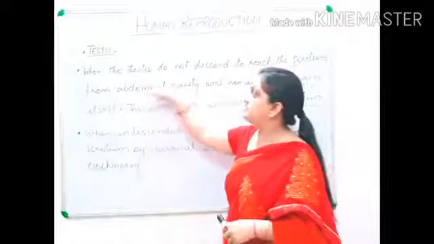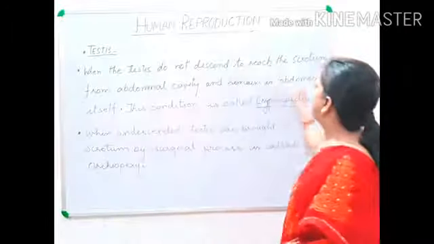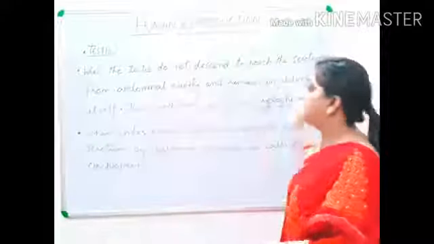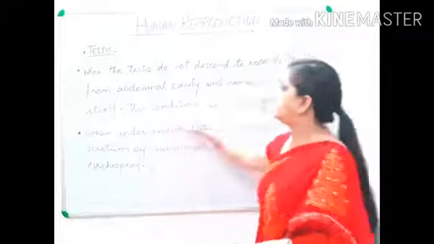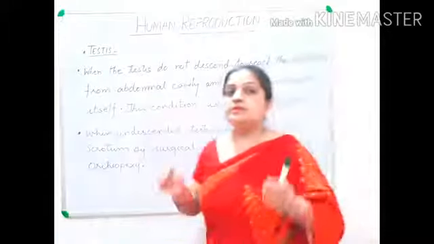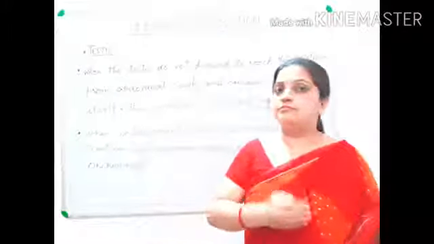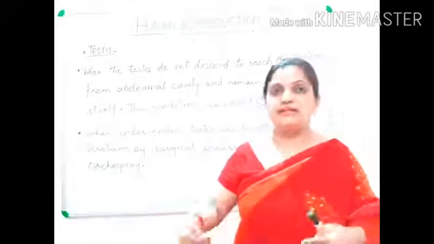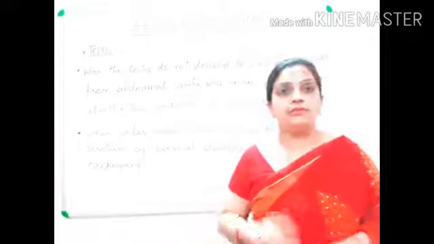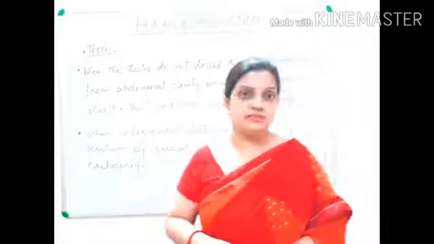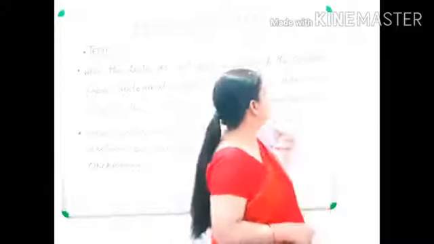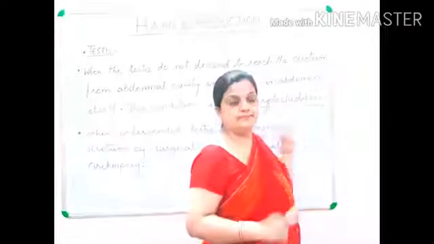So when the testis do not descend to reach the scrotum from the abdominal cavity and remain in the abdomen itself, this condition is called cryptorchidism. If the testis is not descending, is not slipping down into the scrotum during the 7th month of fetal development, then the condition occurs which is called cryptorchidism.